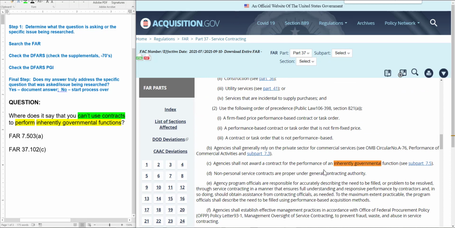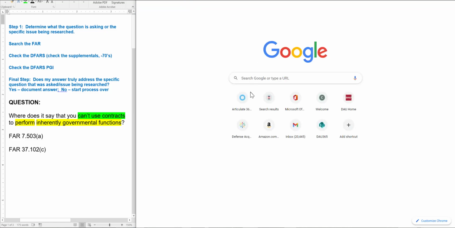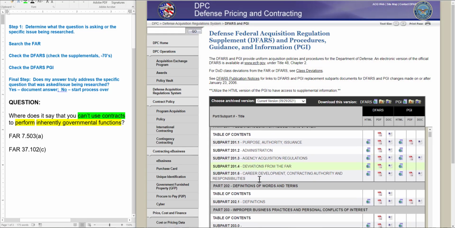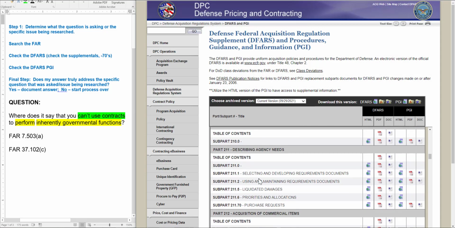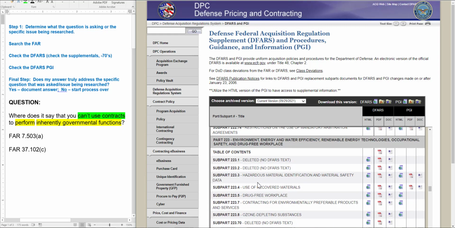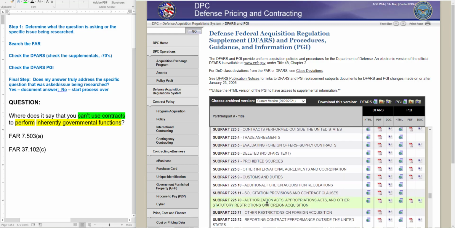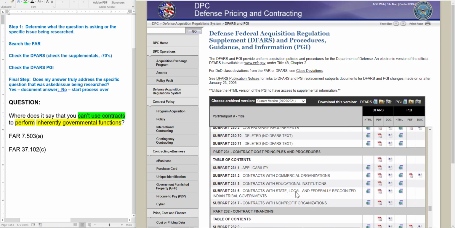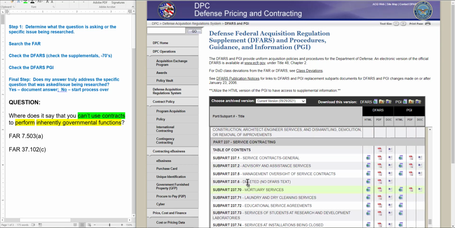Now, I still need to go through the other steps to see if the DFARS or the DFARS PGI changes that. So I'm just going to go ahead and do that really quick. Oh, but I always want to open it up in a new tab. So this was FAR 37, so I need to go to DFARS 237. Keep going. 237 is right here, and it was 0.102.